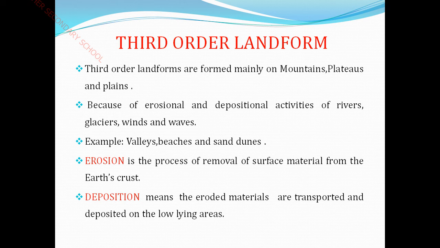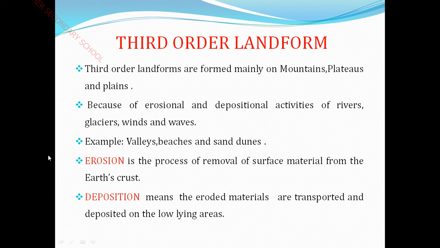Because of the erosional and depositional activities of the rivers. Erosion is the process of removal of surface material from the earth's crust. The eroded materials are transported and deposited on a low lying area.